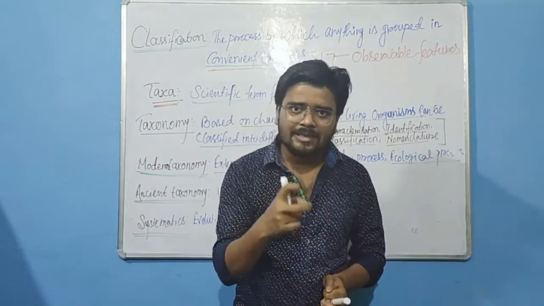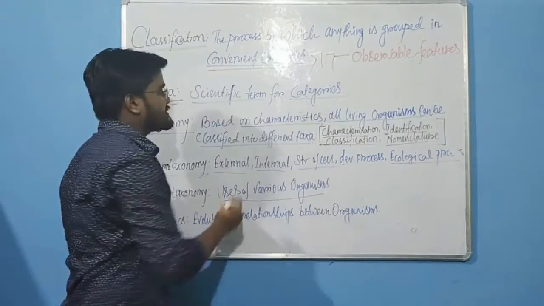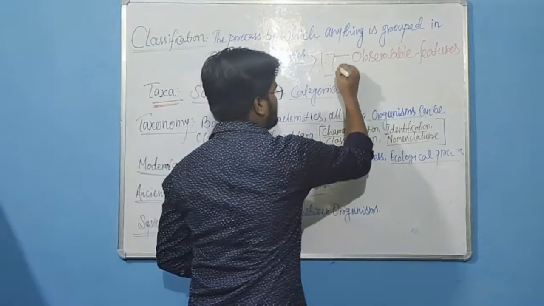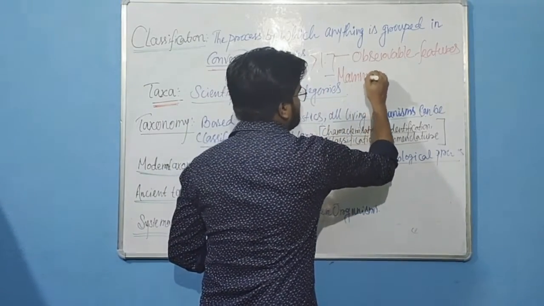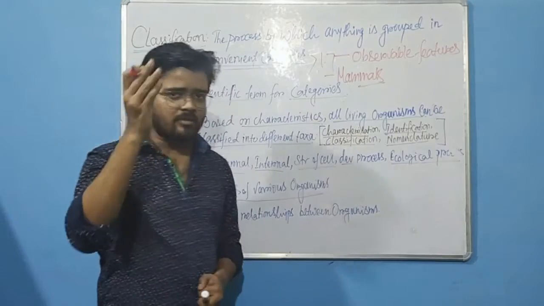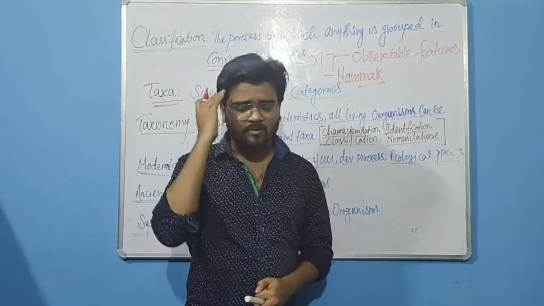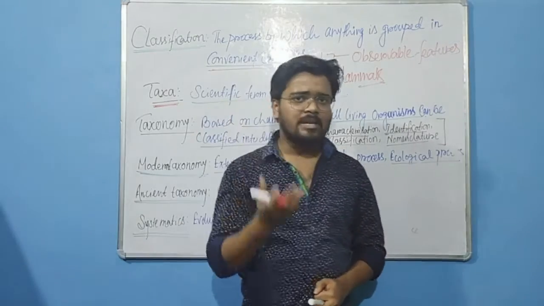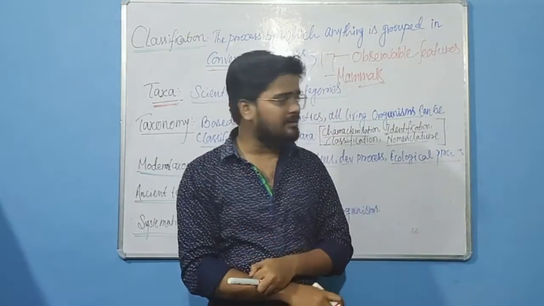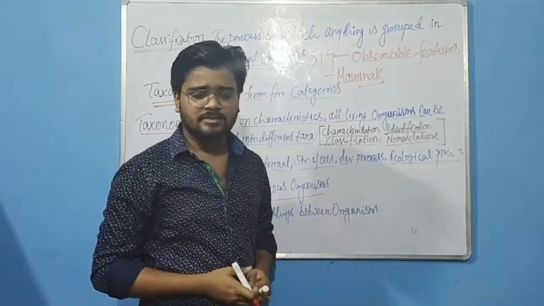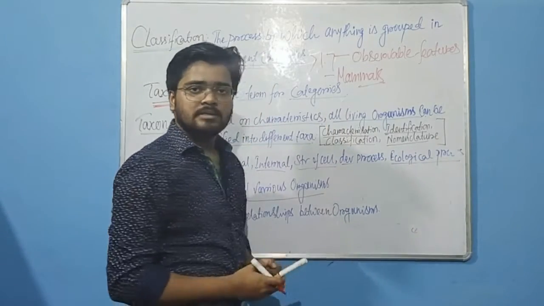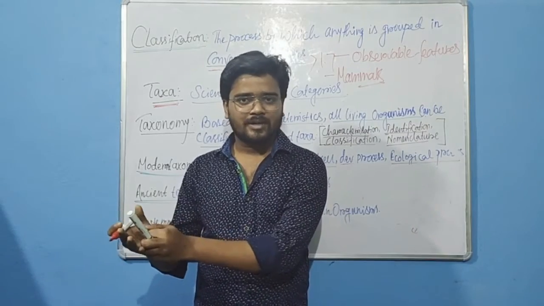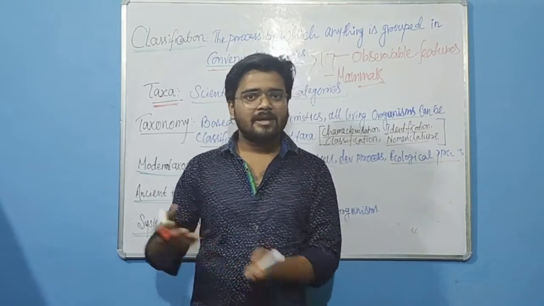Now, what is a category? Suppose you think about any organism. Think about mammals. If you think about mammals, something first comes to our mind: there will be the presence of an external pinna, and the body will be covered with hair. So it's a category. Now think about wheat. Wheat means it's a plant, it can't move, and it can do photosynthesis.